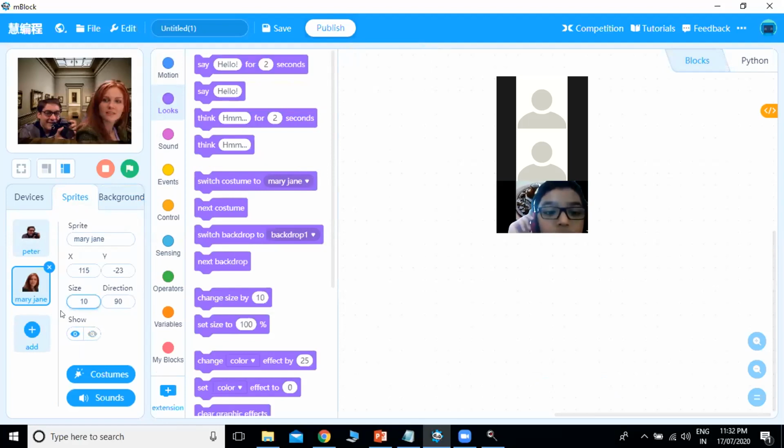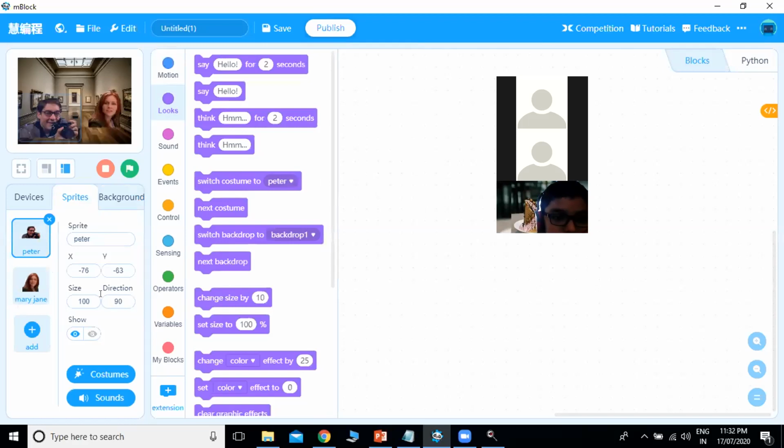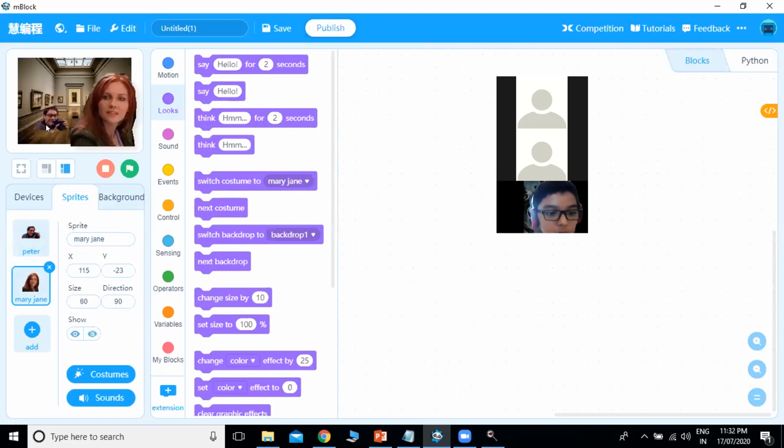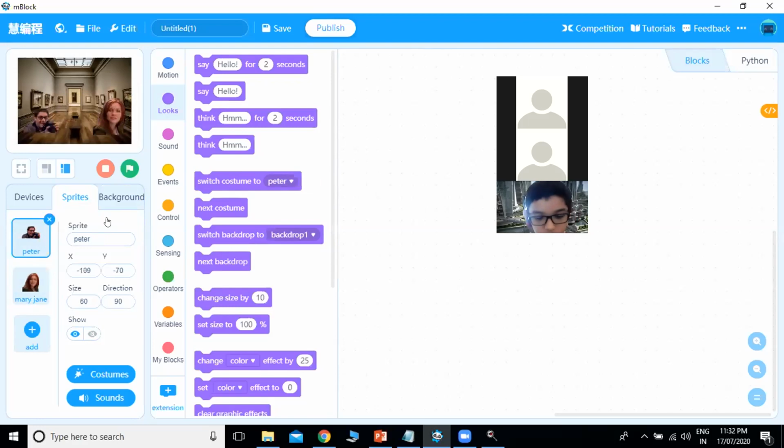I will put the size 60, and also I will change the size of Peter Parker sprite, and I will put it 50. Okay, or I'll put 60 only. Then I will set the position. Here will be the Peter Parker, here will be Mary Jane.